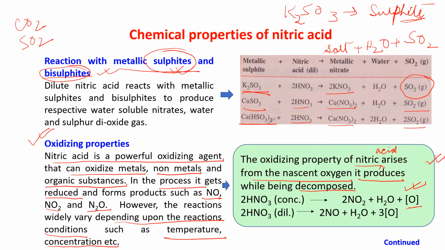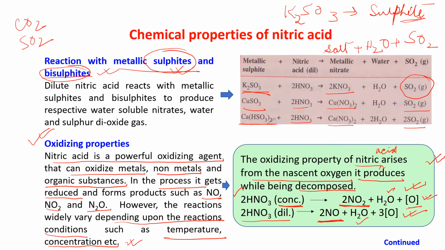Now see, when we take concentrated nitric acid, it gives you nascent oxygen. Dilute nitric acid also gives you nascent oxygen. This gives water, this also gives water. But for concentrated nitric acid we get nitrogen dioxide, and for dilute nitric acid we get NO. Okay?